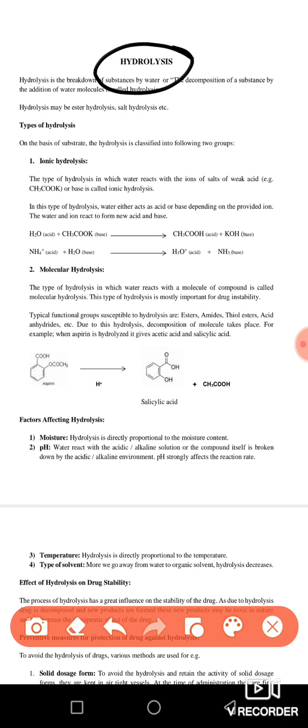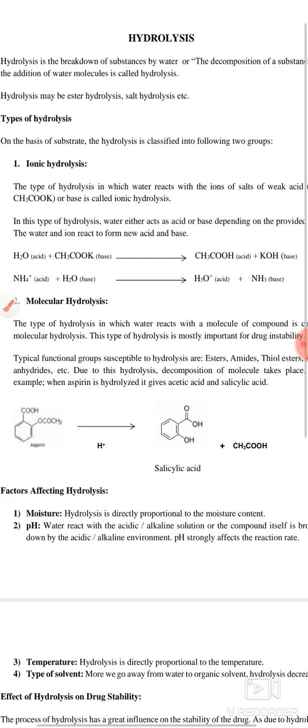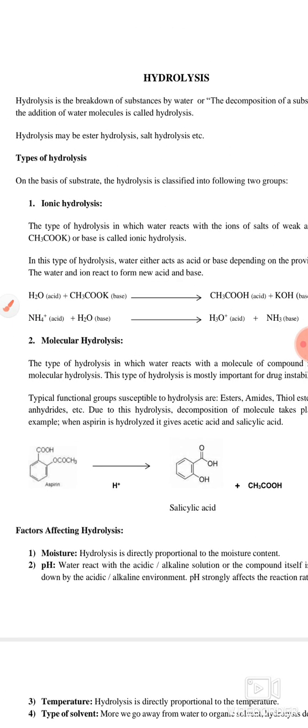So first of all, we are going to see the definition of hydrolysis. As you can see here, hydrolysis is a process in which there is a breakdown of a substance in the presence of water. Your water consists of two ions, hydrogen ion and hydroxyl ion. These two ions react with the ions of the drugs and they become soluble into each other.